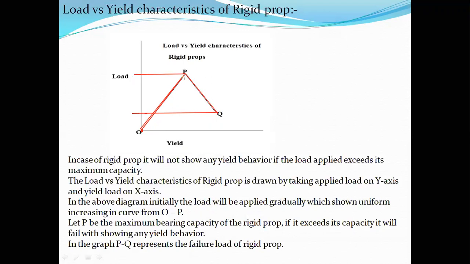Failure is nothing but suddenly whatever load was acting on the prop gets released. It's something like a stress relief. It has failed and relieved from the load acting on it, right? So this is the sudden fall in the graph. In the graph, PQ represents the failure load of the rigid prop. That is its maximum capacity. So this curve basically represents the load yield characteristics of a rigid prop. So let's move on.